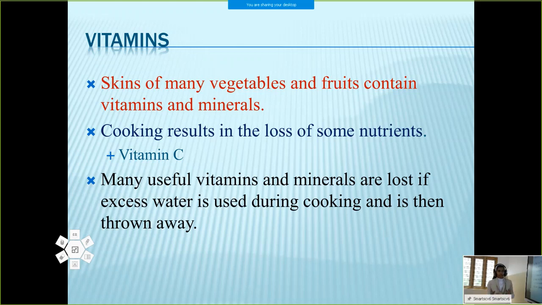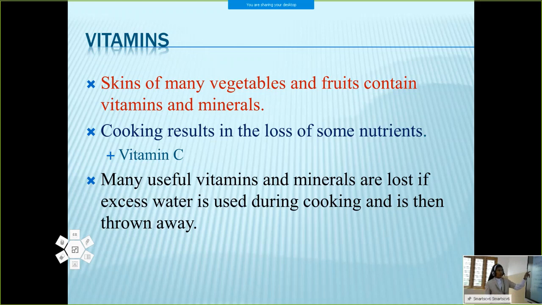Also, when we are washing the vegetables after cutting, some of the vitamins will be lost because some of the vitamins are water soluble. Water soluble vitamins are vitamin B complex and C, which will dissolve in water. So if we wash the vegetables after cutting, we will lose those vitamins. So you have to wash the vegetables first, then cut them, in order to keep the vitamins.